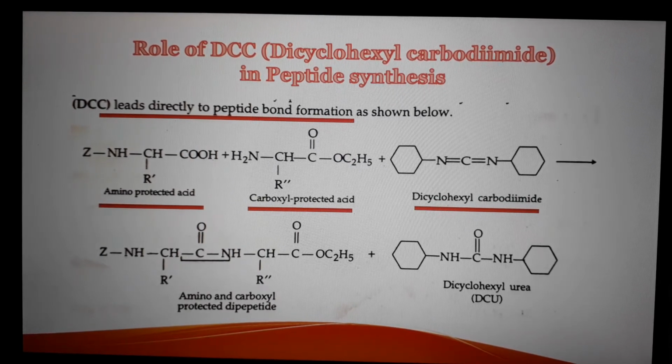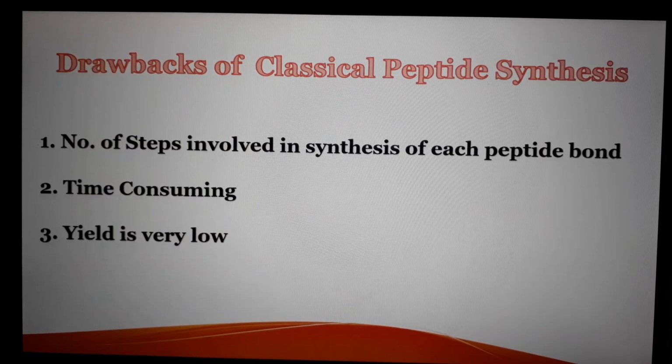Sometimes DCC, dicyclohexylcarbodiimide, is used in peptide synthesis. It leads directly to peptide bond formation as shown in this reaction. Sometimes in the case of optically active amino acids, there are chances of racemization during product formation. This reagent acts as a dehydrating agent and also overcomes this limitation of racemization by directly forming the peptide bond.